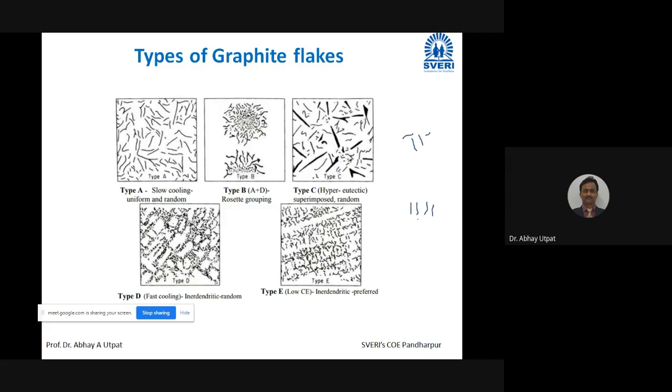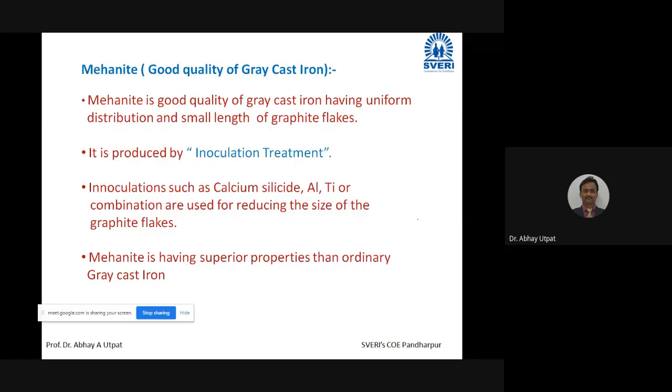Okay, remember this. Out of the 5 types of graphite flakes, type A is having better mechanical properties. It is having uniform distribution and random orientation. So, mehanite is good quality of gray cast iron, having uniform distribution, and small length of graphite is also important.